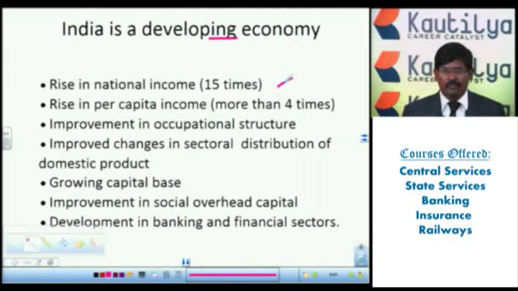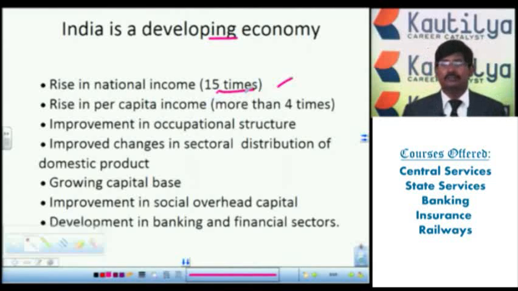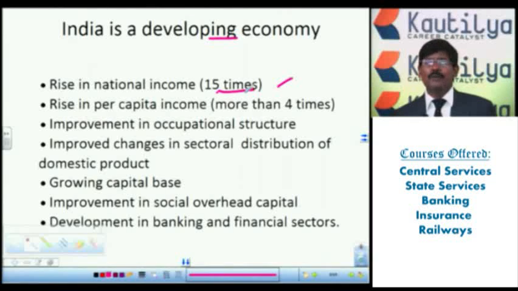When it is continuously growing, sustainable development takes place. Whenever our national economy has increased 15 times, automatically you can say that it is a developing economy. The next one, rise in per capita income. This is also one more important criterion when we compare different nations. Per capita income is also called the average income. Generally, the national income is divided by the number of the population.